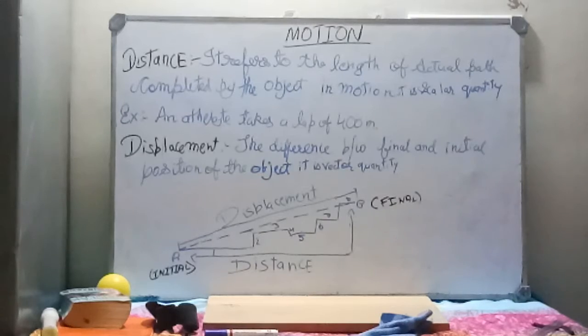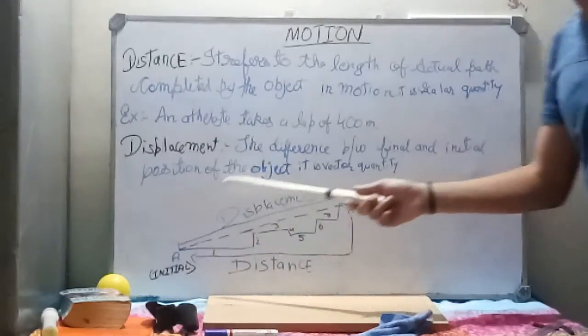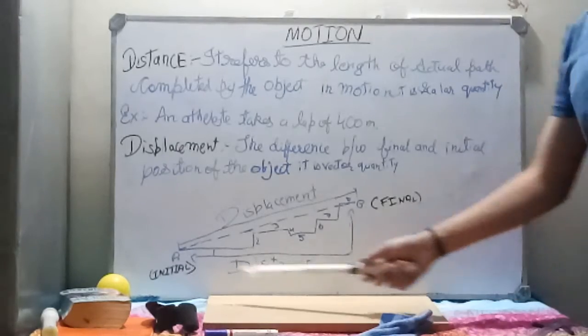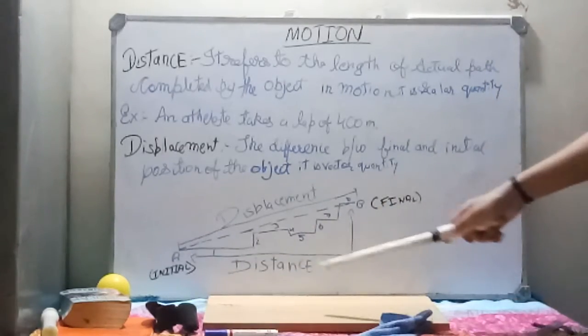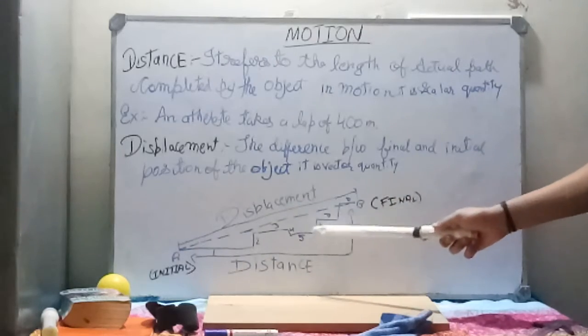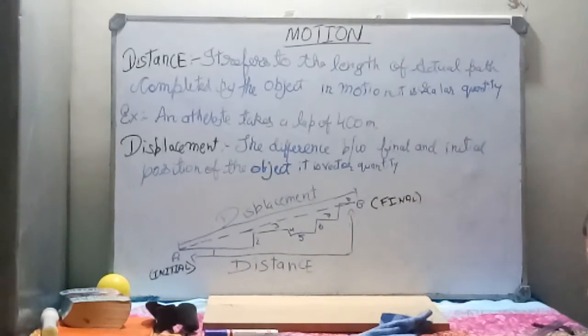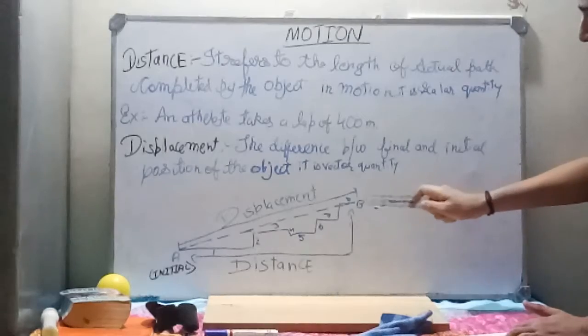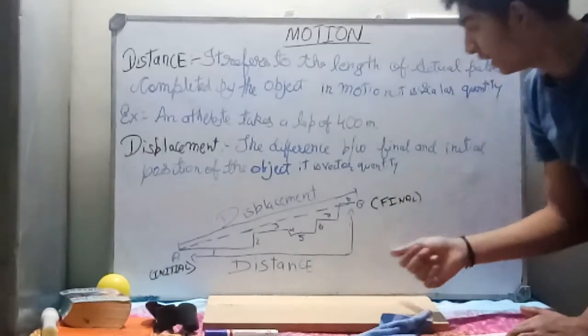Displacement is the difference between the final and initial position of the object, and it is a vector quantity. This diagram shows the displacement of an object from A to B, which has 8 paths. As you can see, A and B are the two points.